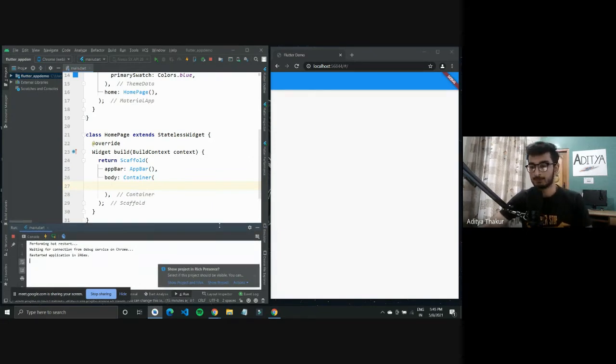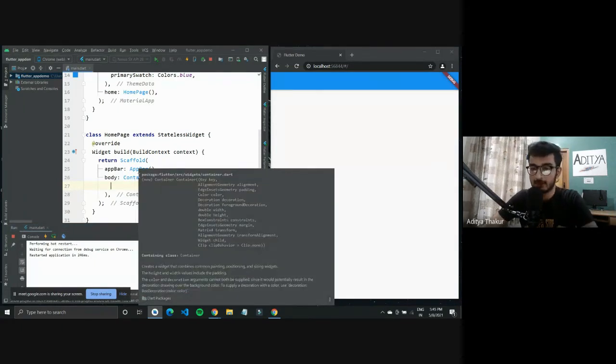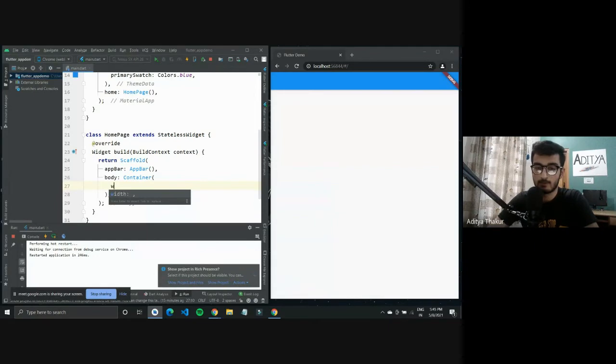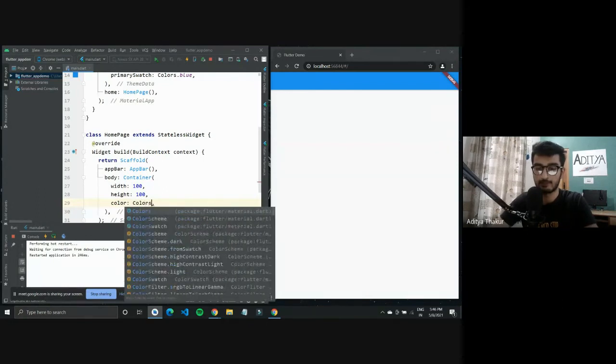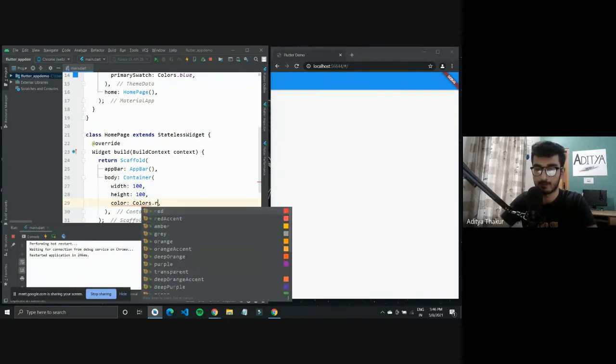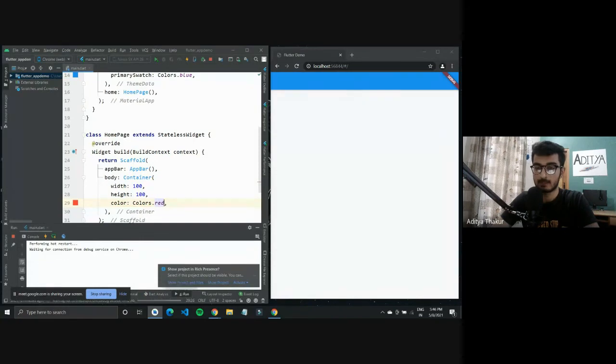Okay. So it's working fine now. We'll check out the other properties that we have in this container. One is width, so I can give it some width. Width takes in a numerical value. So I give it a width and a height of 100, and we can also change the color for our container. I can give it Colors.red.